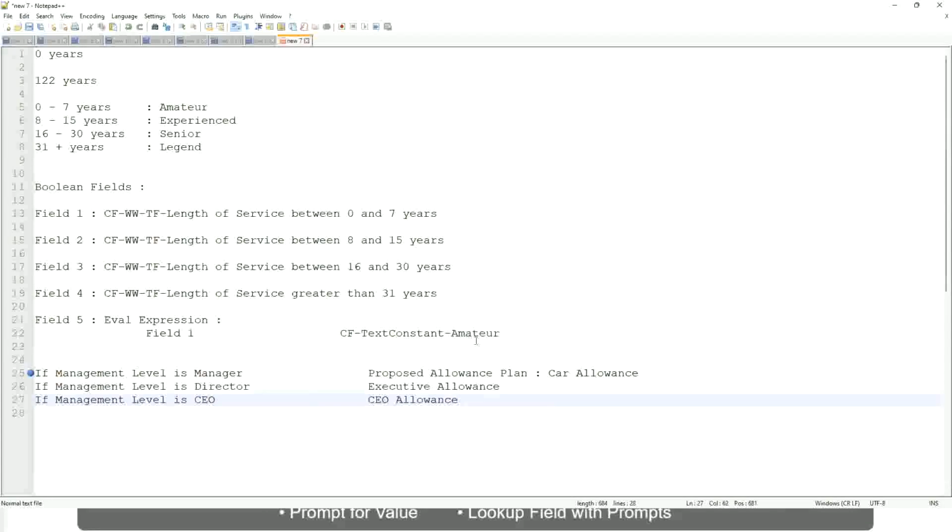And this is not a text. Let me tell you this. This is the allowance that we want to have in the output so that whoever is looking at this report can straight away click on this allowance and make sure that it is included in the package. So we want to return the allowance.